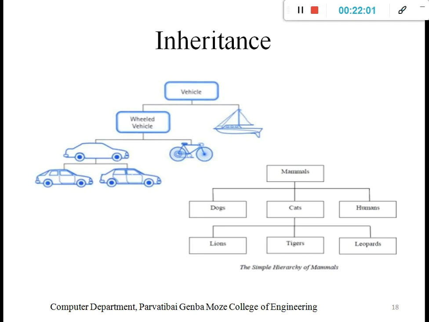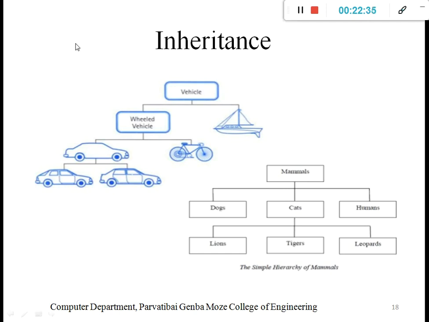Then four wheel again contains different types of cars, like a sedan car, or it may be a long car, or it may be a hatchback, whatever the different car categories are. Again the sedan car contains different car models from different companies. These again inherit from the vehicle. Whenever we say car, it comes under the wheeled vehicle. Whenever we say wheeled vehicle, it comes under the vehicle.